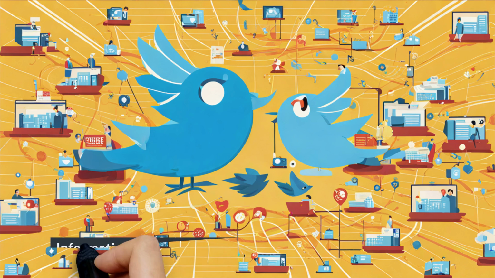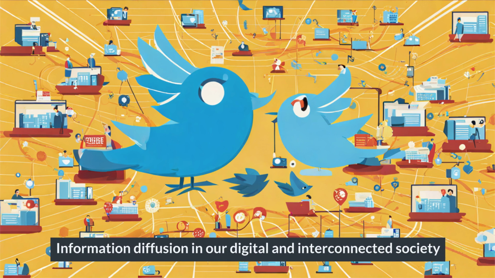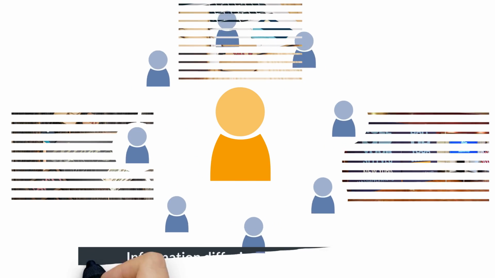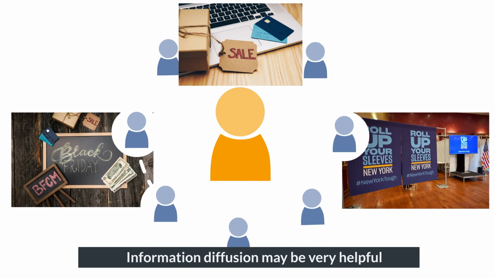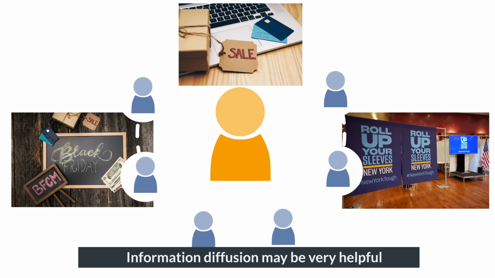Information diffusion is an important phenomenon in our digital and increasingly interconnected society. For instance, in a social network, information, say a tweet, may spread, often by viral dynamics, following a viral diffusion model. In the right context, a tweet may spread to huge audiences in a very short lapse of time. Information diffusion may be very helpful in many contexts, for example, in advertising or in online public awareness campaigns.